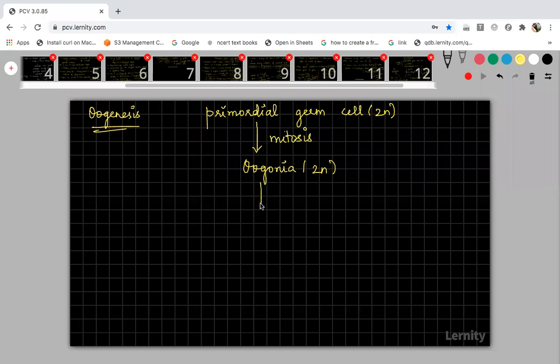Now this oogonia will grow, it will undergo growth, and this will develop the primary oocyte, which is also diploid, and this step is called the multiplication phase. This will occur before birth itself.